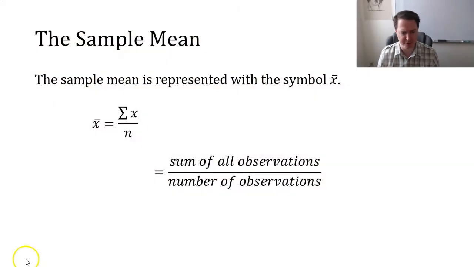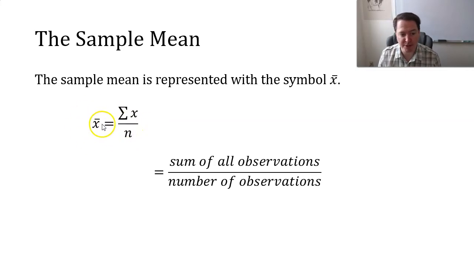So let's look at that formula. You may have seen it or thought of it in terms of words, where I simply add up all the values and divide by how many values I had. Now, when I write it as a formula, remember we went through that summation notation, that's the sum of all of my variable, let's say it's x, divided by the number of observations I have, which is my sample size, n.